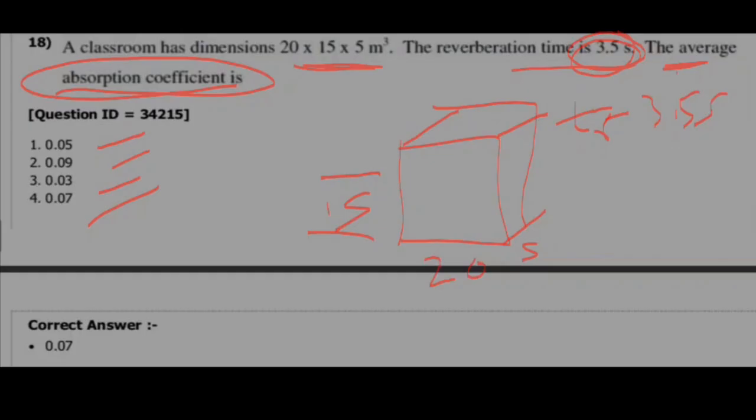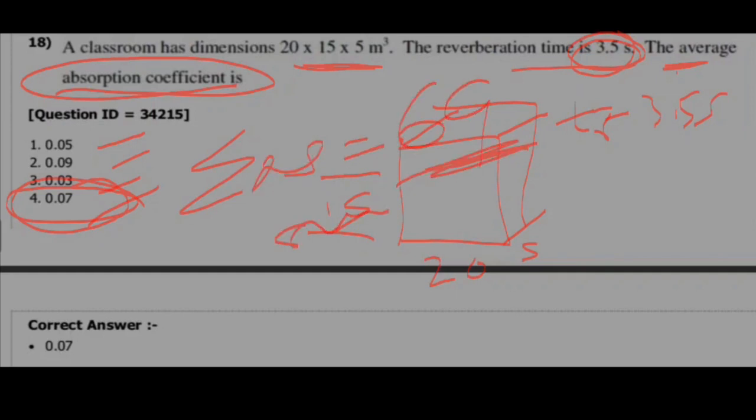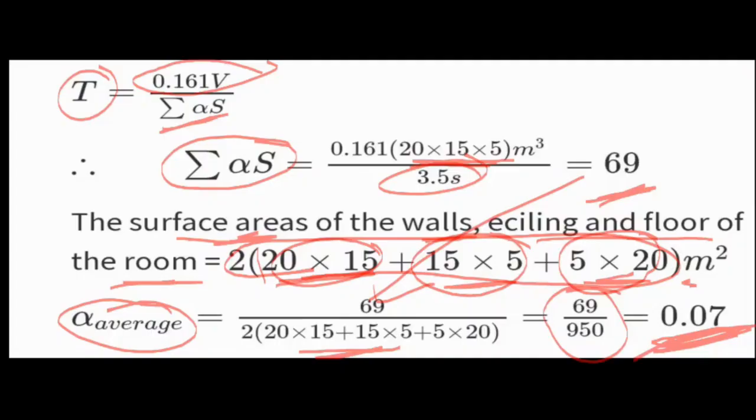The average absorption coefficient will be 0.07. First we need to find the summation of alpha S, which we got as 69. After that find the surface area and divide 69 by that surface area. You will get alpha average, the average absorption coefficient, 0.07. Let's see the next question.